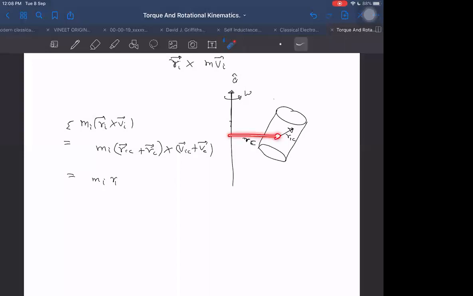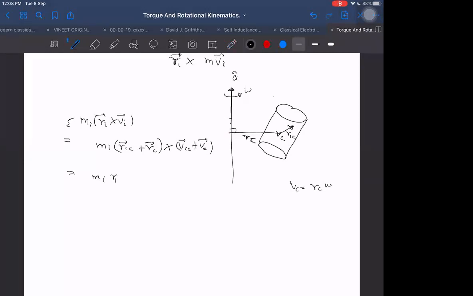Okay. Where the axis is taken in the direction of a cap, this is the RC which is perpendicular to it. So VC can be written as RC into omega. There is no doubt about it. And what can be VIC? That I have to think.